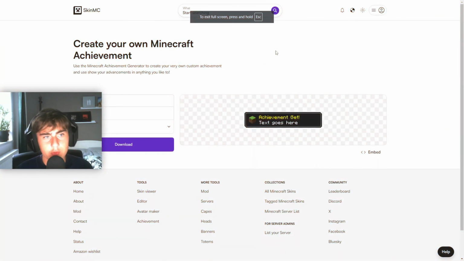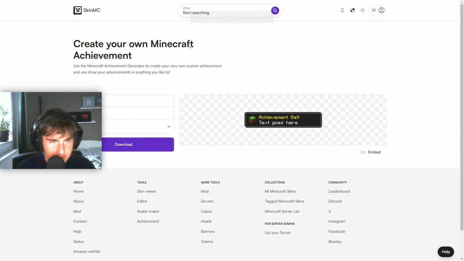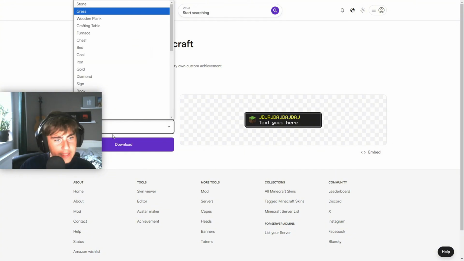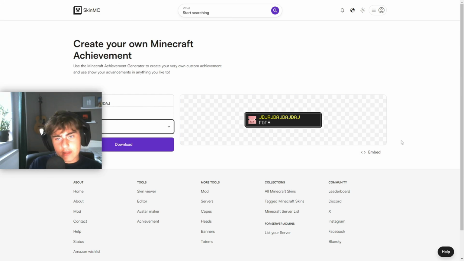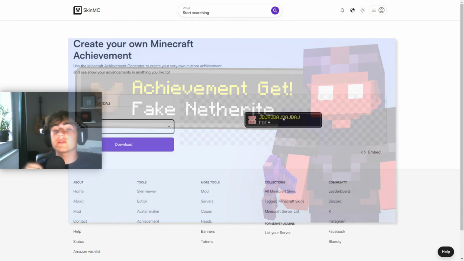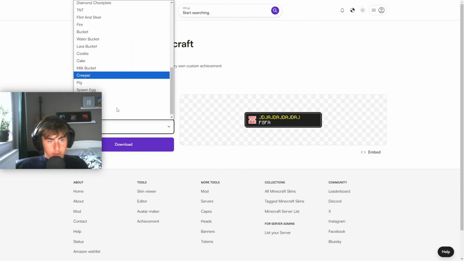And last but not least, we have this: create your own Minecraft achievement. So you basically put any text here and choose any icon, like a pig, and you literally make a Minecraft achievement thing. This is really useful for thumbnails. For example, I use it in one of my thumbnails, and yeah, it's really cool. It's really customizable. You can use it for anything.